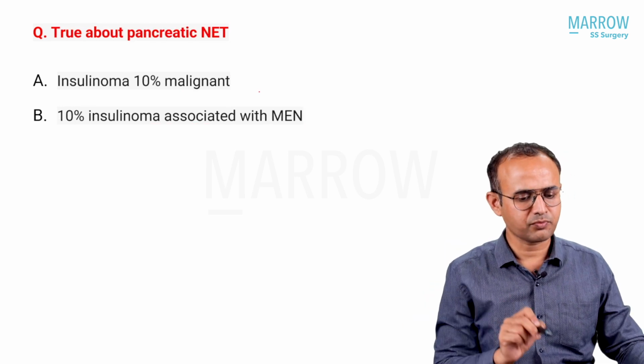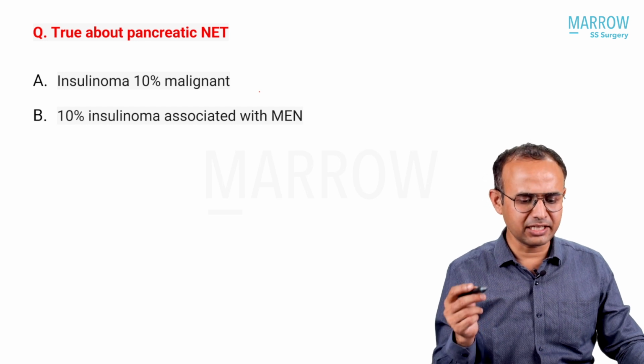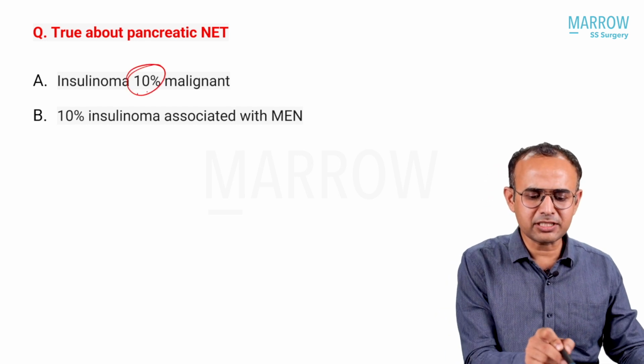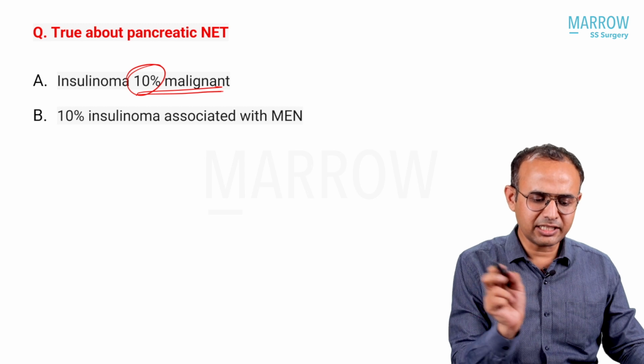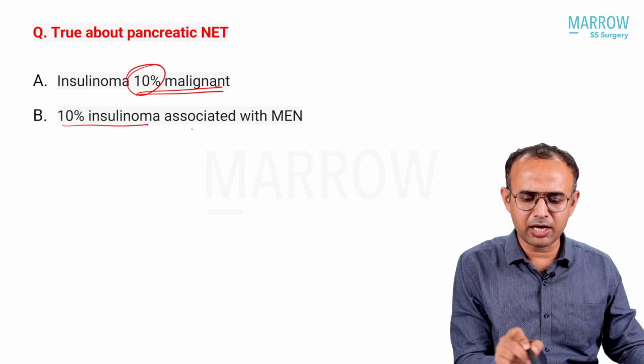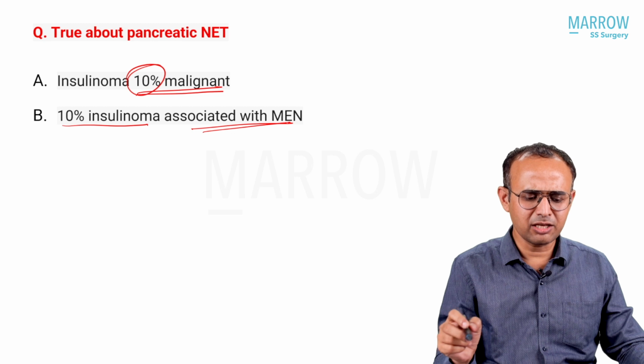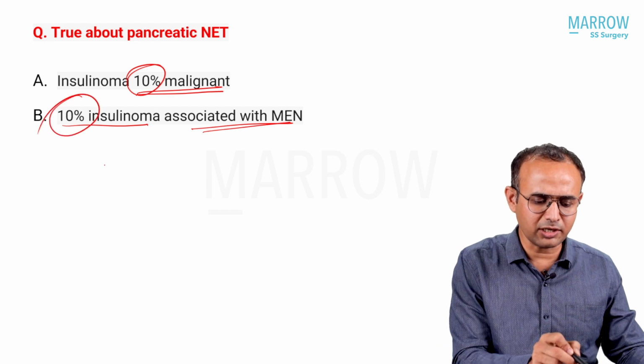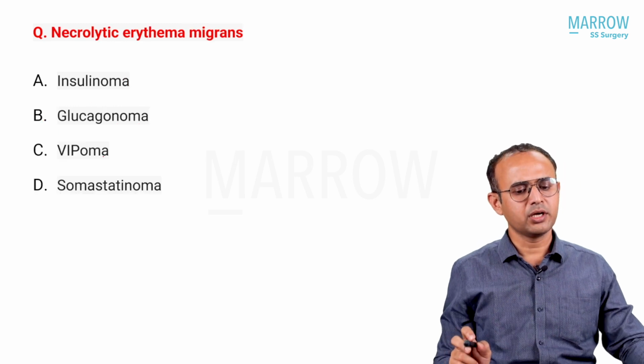This is wrong. True about the pancreatic NET, insulinoma: 10% of insulinomas are malignant and 10% of insulinomas are associated with MEN syndrome. In MEN syndrome, insulinoma is associated not with 10%, it is 5%. It has been explained in our video.